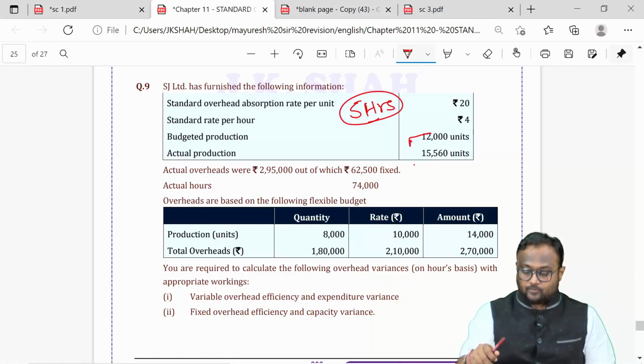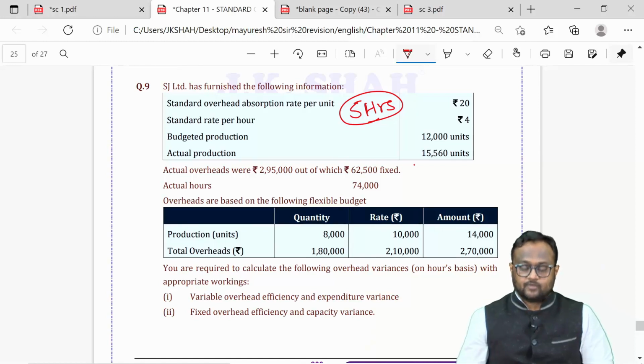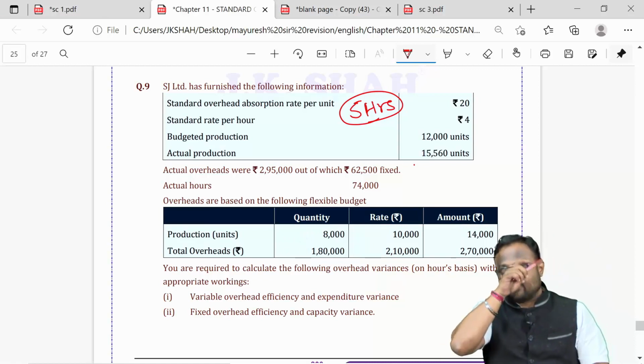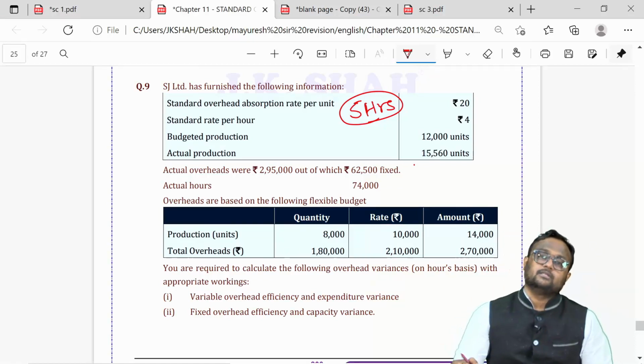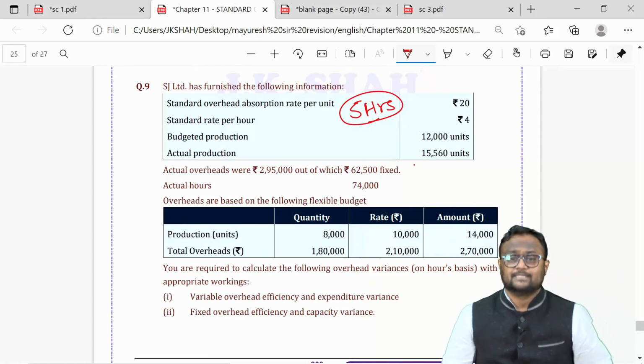Then I have budgeted production, budgeted output, actual output. My actual overheads are 2,95,000. 60,500 fixed, so that means the balance is variable. 74,000 actual hours. Now if I see this cost structure, I realize that 180 is going up to 210, 210 going up to 270. That means definitely it is not a fixed cost. When you calculate CPU, you realize that CPU is not constant. Had CPU been constant, I would have treated this as a variable cost. Had total been constant, I would have treated this as a fixed cost. But neither CPU is constant nor the total is constant. That means it is neither a variable cost nor a fixed cost. That means it is a semi-variable cost.